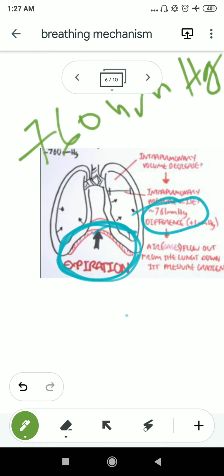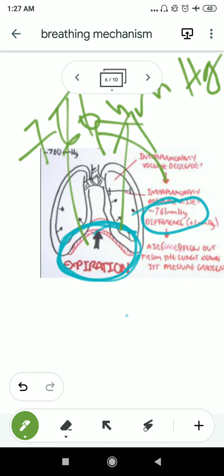So now there is also a pressure gradient, but this time in the inside environment the pressure is more, and in the outside environment the pressure is less. So obviously the air will expel out from inside of the body, from the lungs, to the surrounding environment, and this process is known as expiration. Hope now the inspiration process and the expiration process are clear to you.